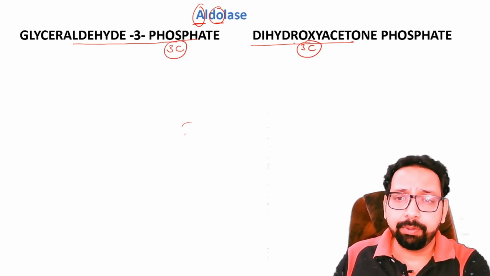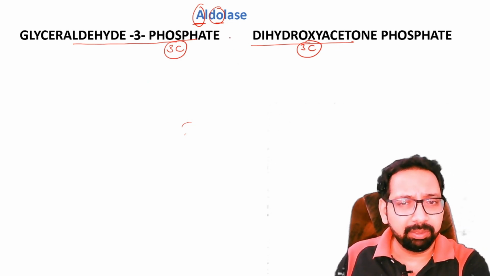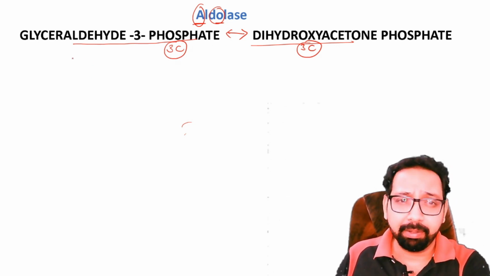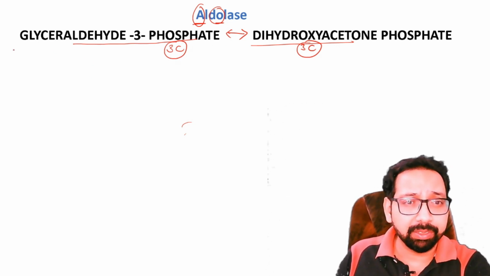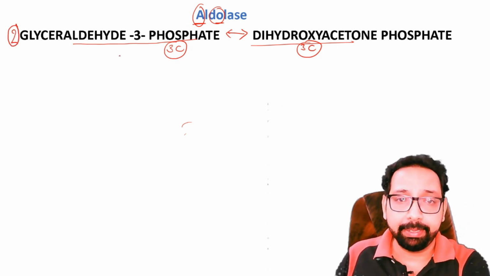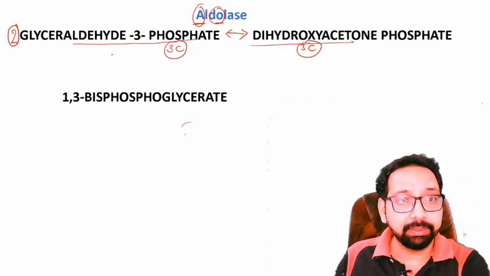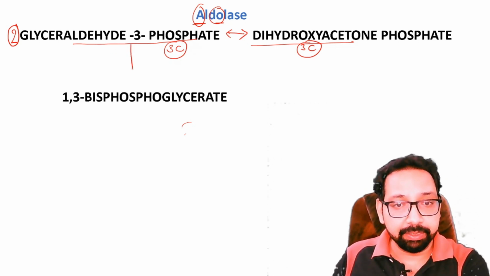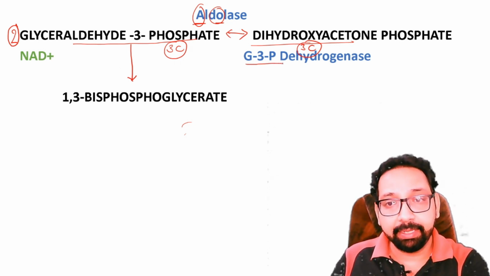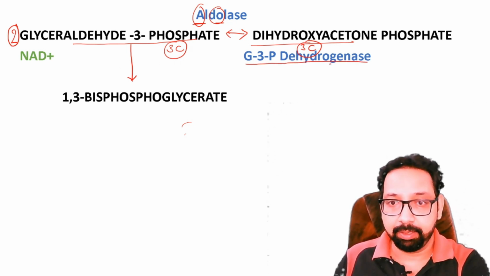Yes, if you don't remember, it's okay. Just remember that these two compounds are formed. These are interconverted by isomerase. No need to remember. Simply remember, by this aldolase, ultimately two molecules of glyceraldehyde 3-phosphate are formed, and this glyceraldehyde 3-phosphate is further converted to 1,3-bisphosphoglycerate by glyceraldehyde 3-phosphate dehydrogenase.